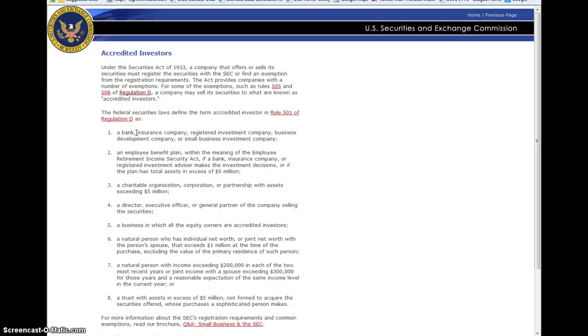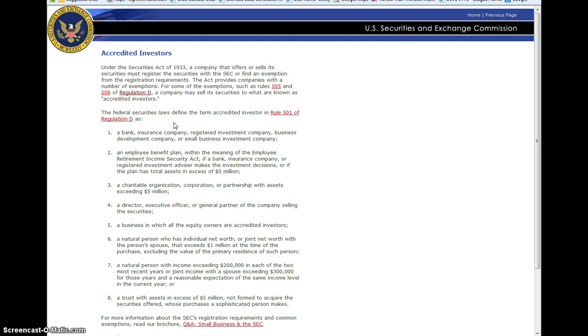So the definition of an accredited investor, this is all for banks and some other things, but for a natural person or an individual, is someone who has a net worth of $1 million, excluding the primary residence or their home, or an individual with income of 200K as a single person or 300K as a joint taxpayer.